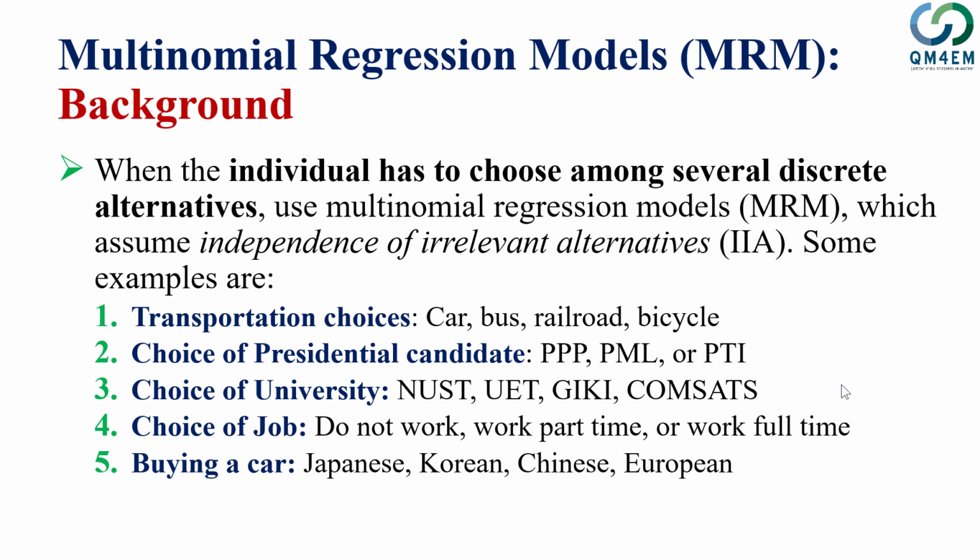In this case, I introduce an irrelevant alternative. So the multinomial regression model assumes that the choice set is free from this kind of irrelevant alternative. There are tests to check for it. However, in this overview, we will be ignoring these details.